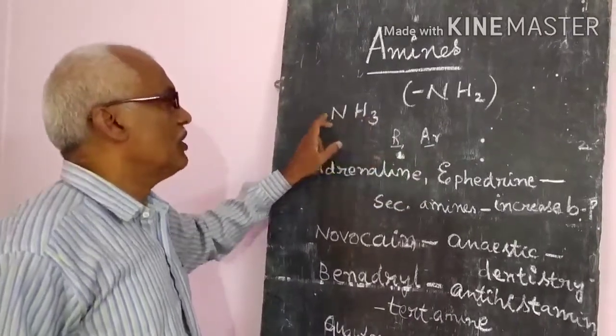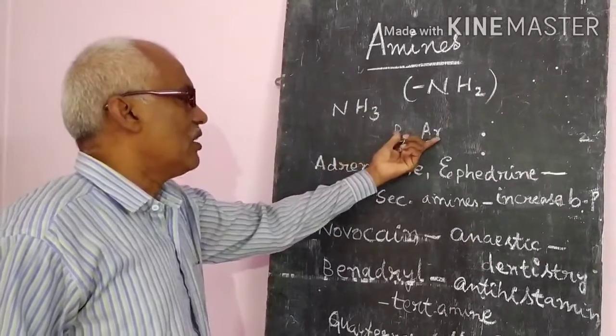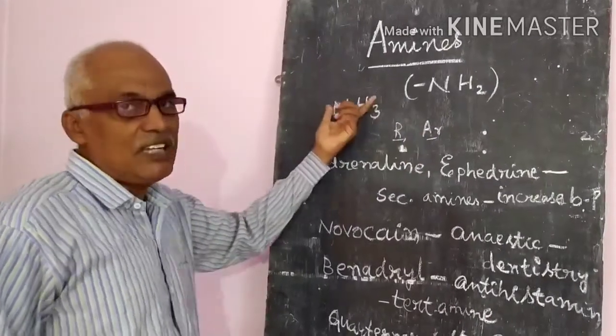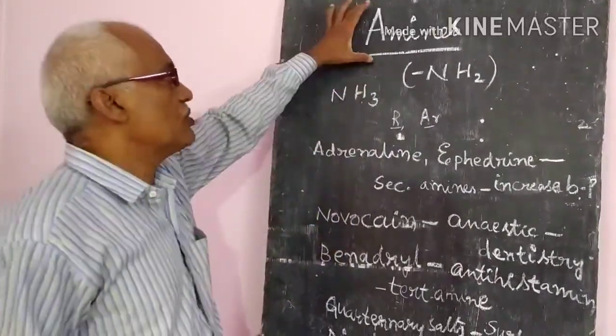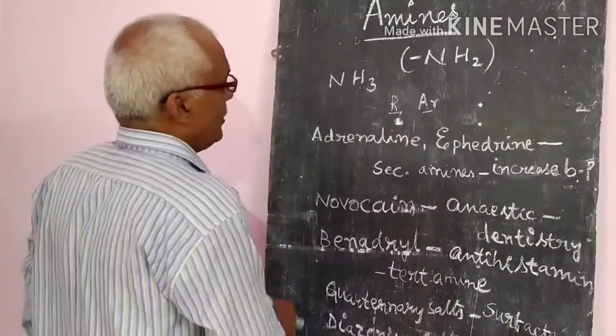Or you can say the alkyl or aryl compounds which contain the NH2 as the functional group, we call them amines generally. But sir, how will it be replaced?